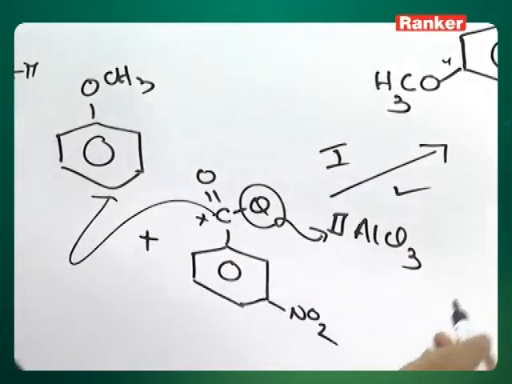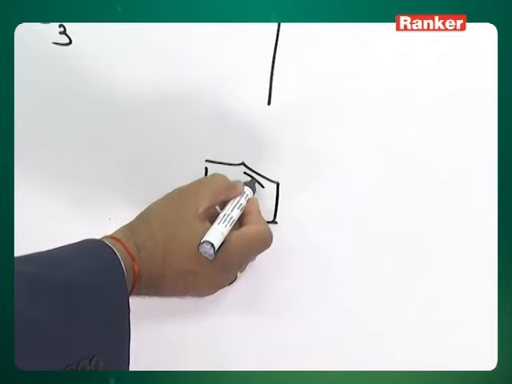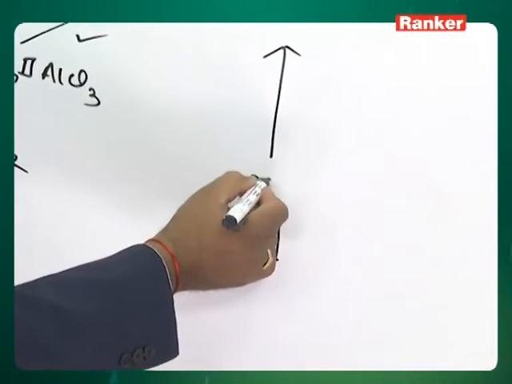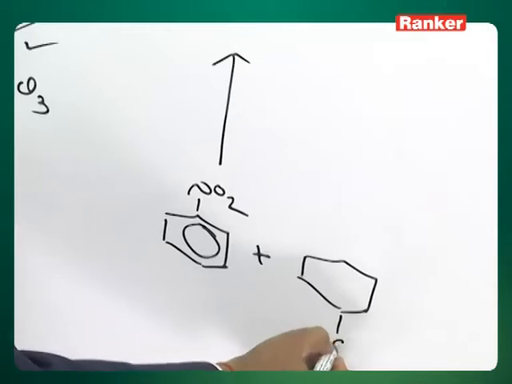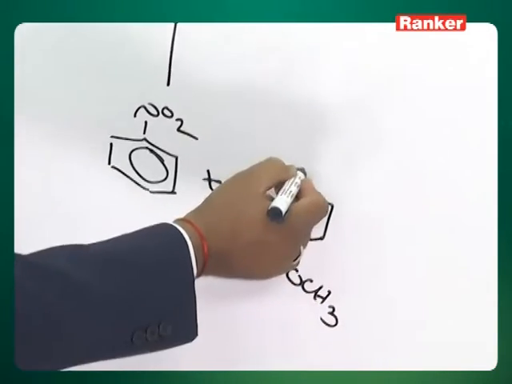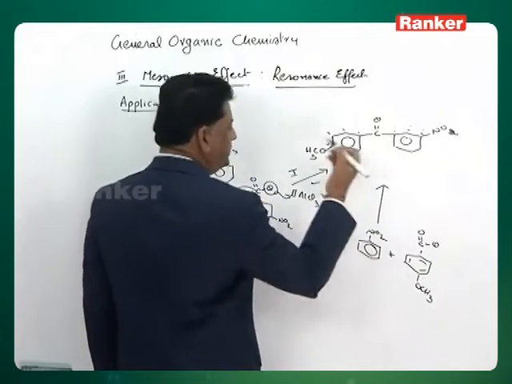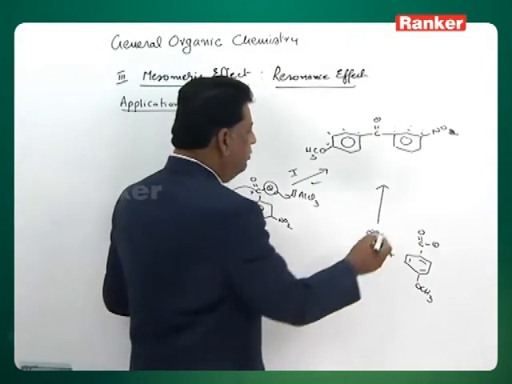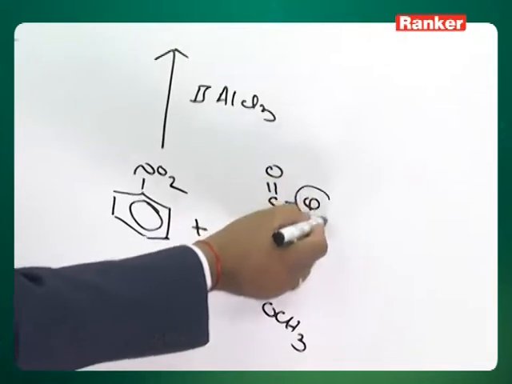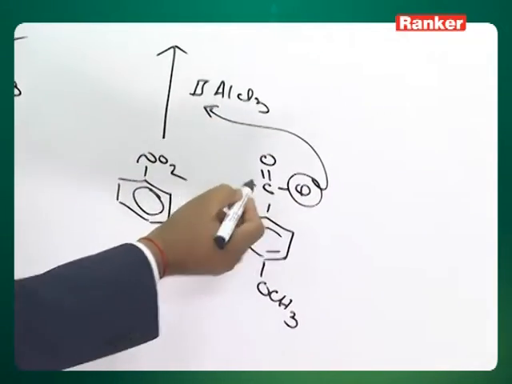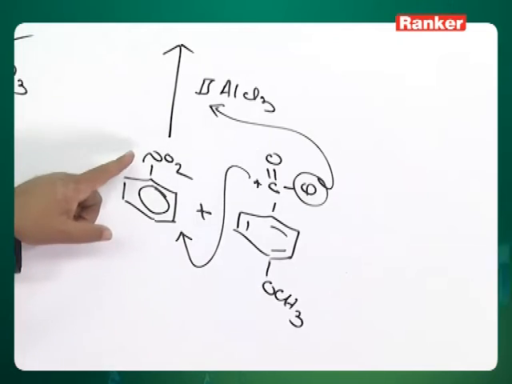You can prepare it the other way also. What is that other way? Take nitrobenzene and treat it with acetyl chloride containing the OCH3 group. This also gives the same answer, because the aluminum chloride, if you take it as a catalyst, holds the Cl minus and you will get a cation which will attack at the meta position, because the nitro group is meta directing.